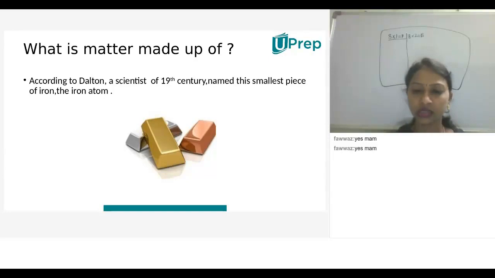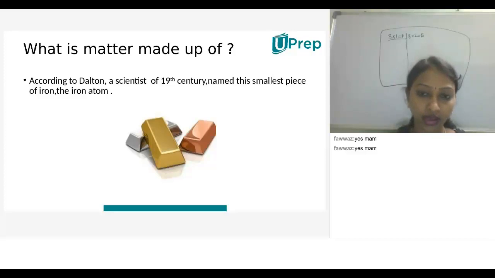If gold is there in the sun, the gold consists of gold atoms only. The iron consists of iron atoms. That's why the metals and non-metals in the periodic table, the 118 elements, are considered pure, because the element itself consists of its own atoms, and no other atoms are present in it.